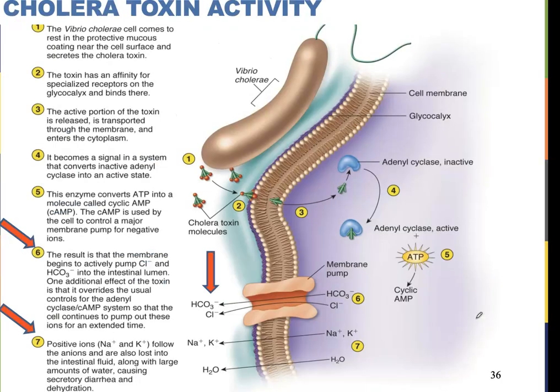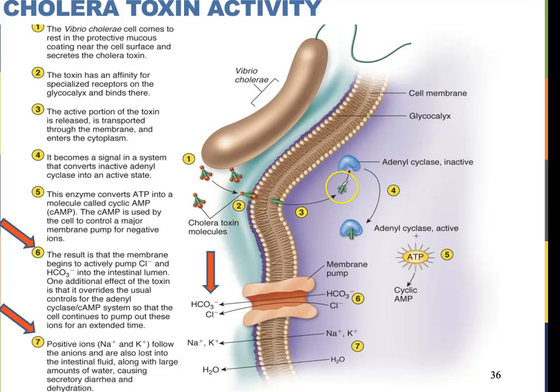So we'll take a closer look at the cholera toxin here. We can see that here's our Vibrio cholerae. It's a curved rod. It has a flagellum, and it's going to produce a toxin. We've talked about this kind of toxin before, this AB type toxin, where the B is for binding and the A is the active part. So that's just what it is.